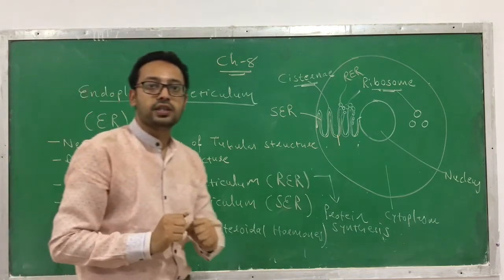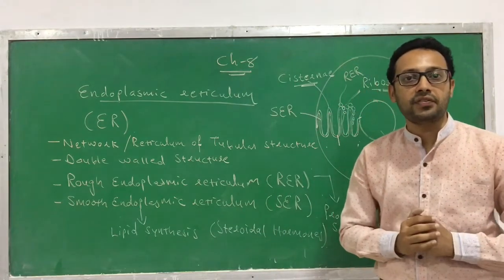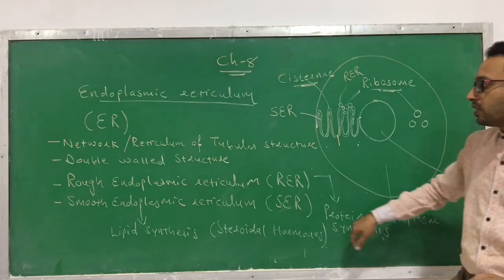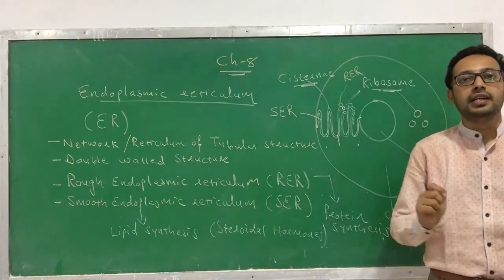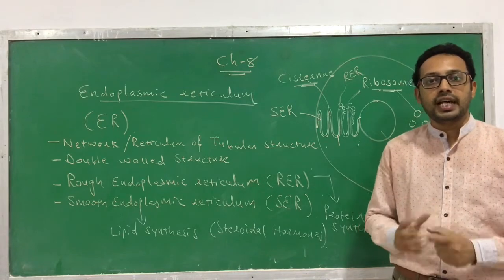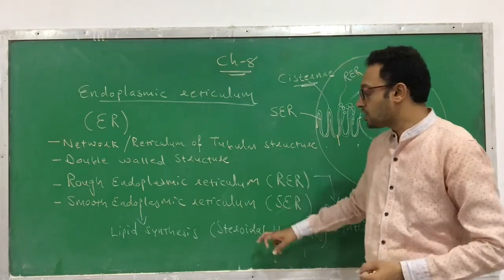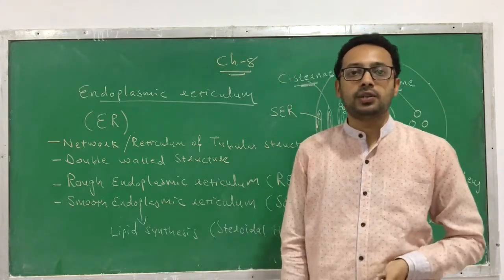So remember students, what is the function of rough endoplasmic reticulum? The function of rough endoplasmic reticulum is to synthesize protein. And what is the function of smooth endoplasmic reticulum? It is involved in the lipid synthesis process. And steroidal hormones are one such type of lipid. So the steroidal hormones are produced by smooth endoplasmic reticulum.